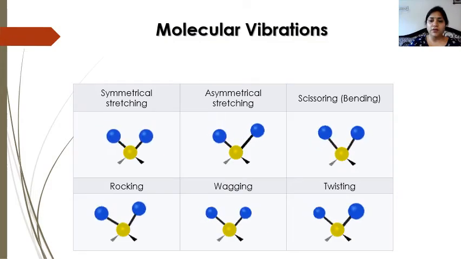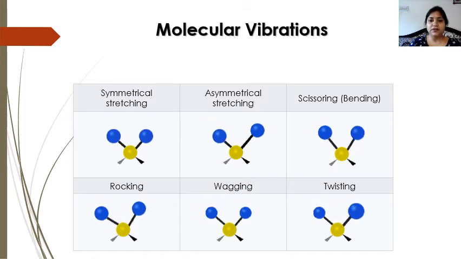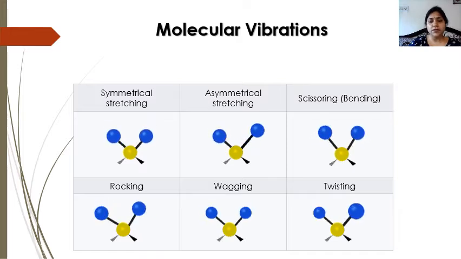Here, with the help of GIF images, you can clearly understand the different types of molecular vibrations which we have discussed in the previous slide.